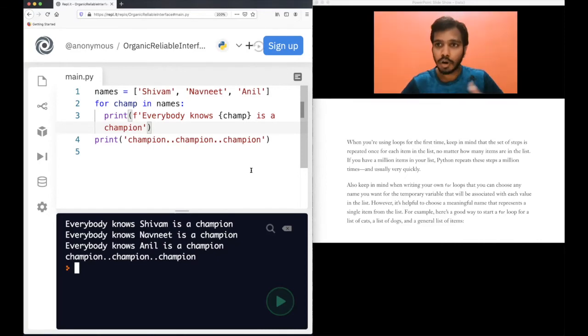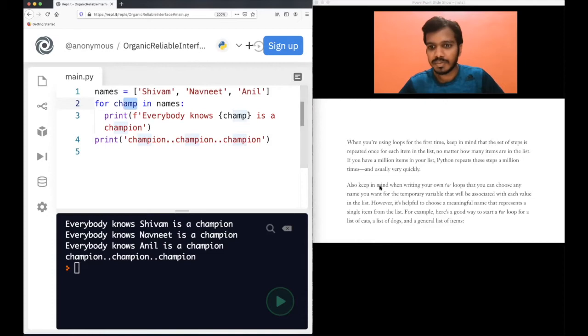It's not an issue. So of course you can choose any name for this temporary variable, but it's recommended to use a meaningful name. As I told, your variable names should always have some meaning. You should not write random variable names because the other programmers who are reading your code will not be able to understand that.